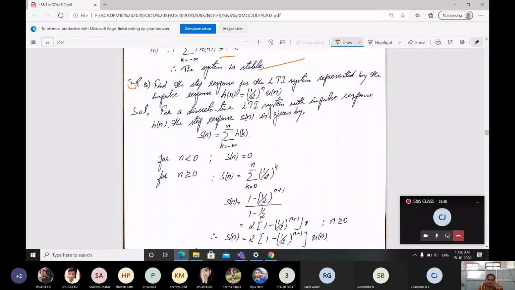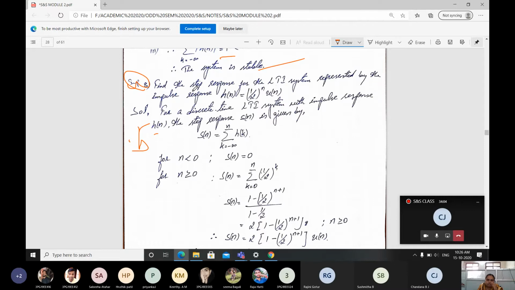Next problem is important. This question is asked in the exam for 5 marks or else 6 marks. Find the step response for the LTI system represented by the impulse response h of n equal to 1 by 2 power n u of n.